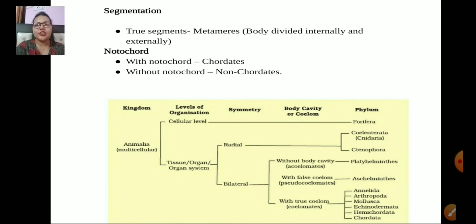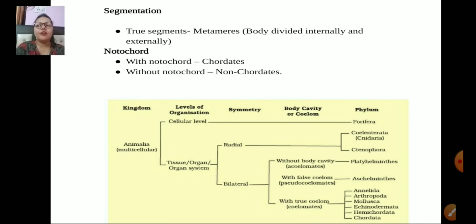Then we have segmentation. In certain organisms, the body is divided into various segments. Such segments are termed metamers. The body is internally and externally divided into segments, termed annuli, and this phenomenon is metamerism, and the annuli or segments are metamers. There are certain organisms which have a notochord; they are said to be chordates. Those which do not have a notochord are said to be non-chordates.